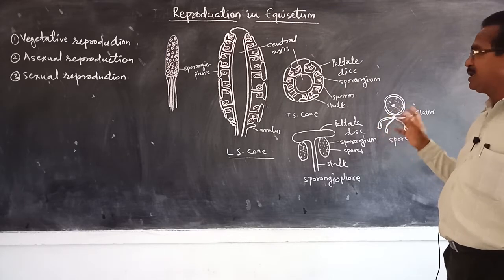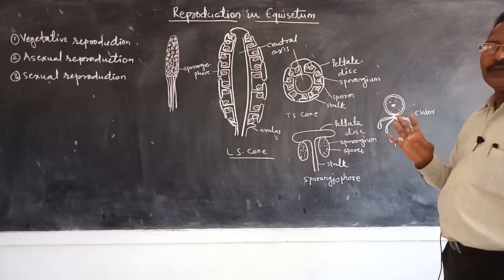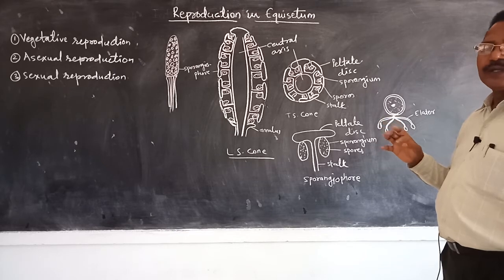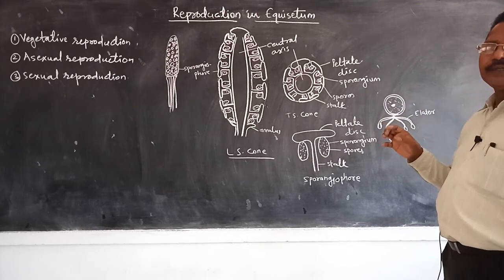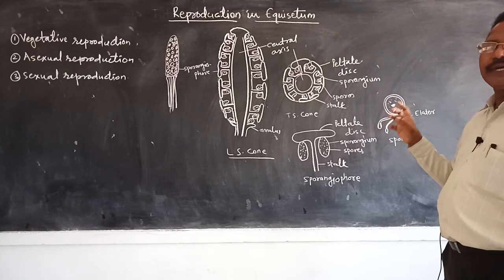Means in this manner each spore of equisetum gets surrounded by a four-layered wall.